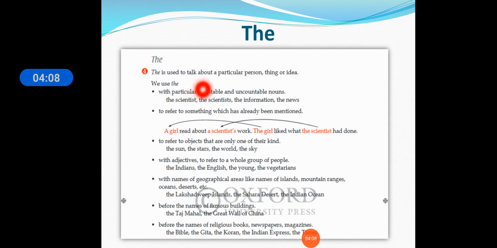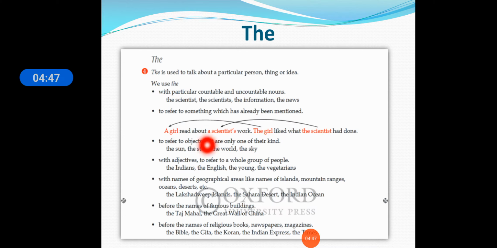The is used to talk about a particular person, thing, or idea. We use the with particular countable and uncountable nouns. The scientists, the information, the news. With both countable and uncountable nouns we can use the. We can say the scientist, the information, the news. We also use the to refer to something which has already been mentioned.